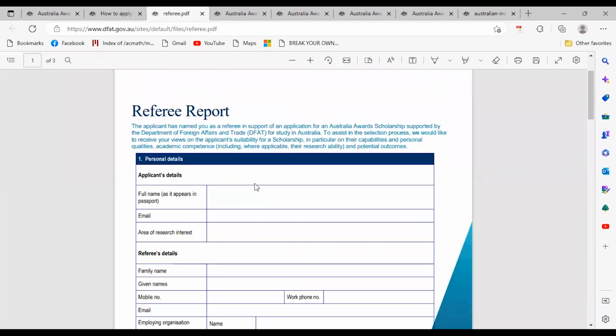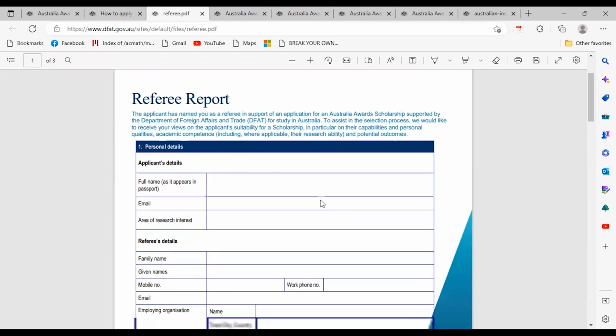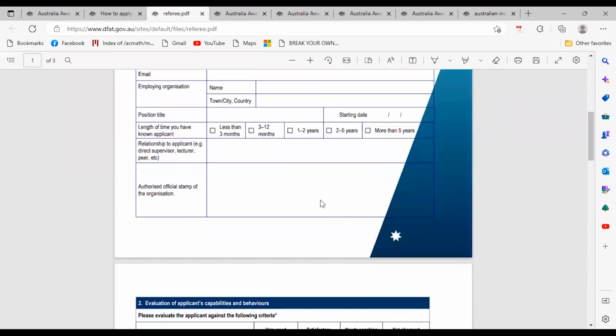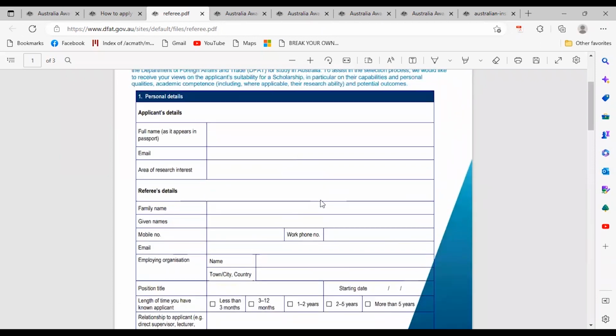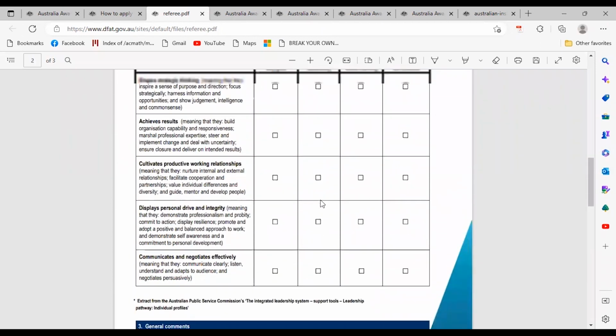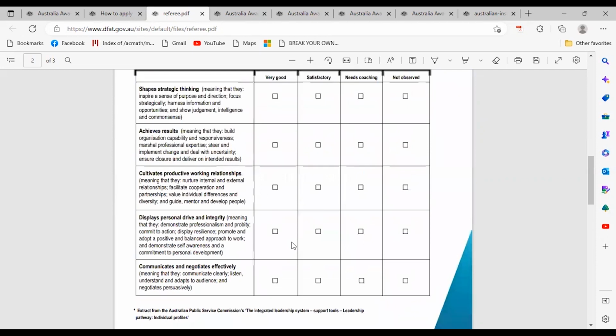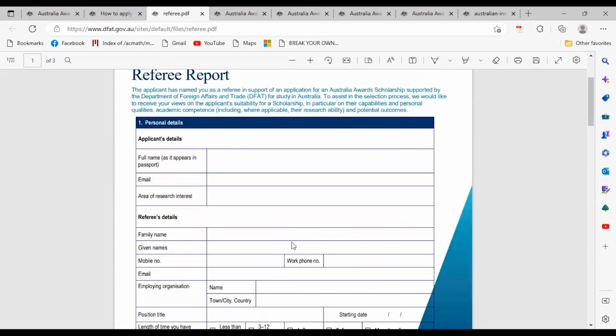So what you will do is send this referee report to your recommender for them to recommend you, for them to fill it in and write about you, to grade you, and then you will have to submit it in the application system.